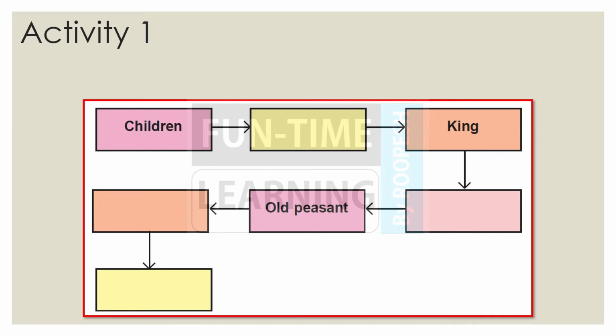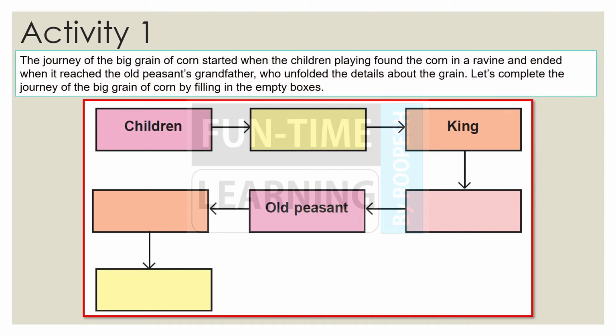Let's begin with the post-reading activity of the first part of our unit, the grain as big as a hen's egg. Here we have to write a flow chart, which means we have to write the events of the story in the form of these clues given here. So, the grain started its journey with the children. The journey of the big grain of corn started when the children playing found the corn in a ravine and ended when it reached the old peasant's grandfather. So here we are going to trace that journey.